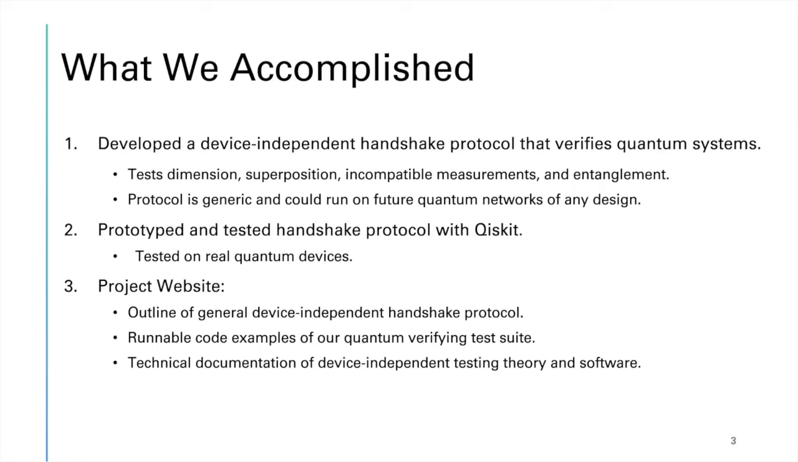And what we accomplished is we developed a device-independent handshake protocol that verifies these quantum functionalities as generic and can run future quantum networks. We then ran this on actual IBM devices, in addition to creating a website with runnable code and documentation of the theory.